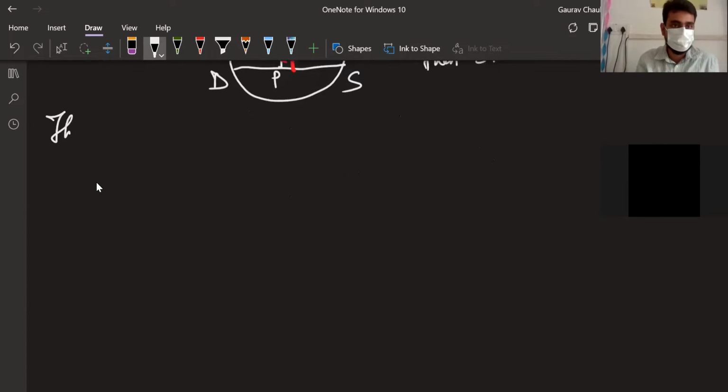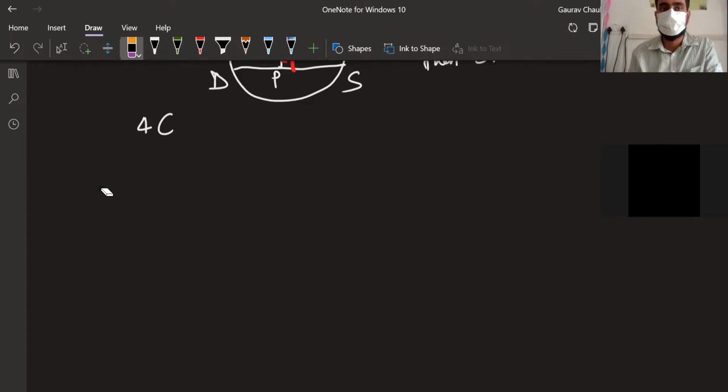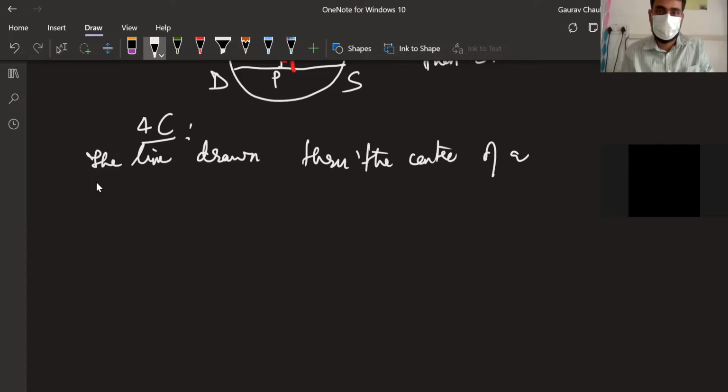Theorem 4C is again the converse of the previous theorem. The line drawn through the center of a circle to bisect a chord is perpendicular to the chord.